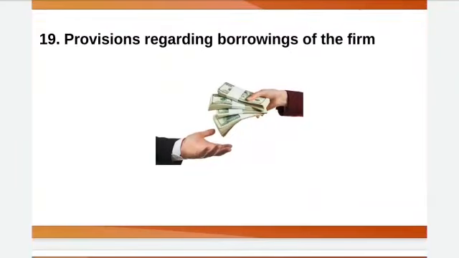Regarding borrowings of the firm. Borrowings of the firm means from where they are going to get the extra money. They are partners and they are investing, but other than that, if they are going to get some money from somewhere, then that has to be mentioned. From where are they going to borrow?